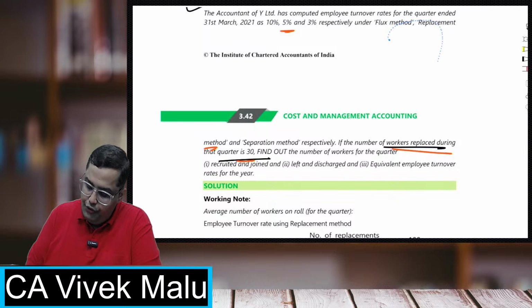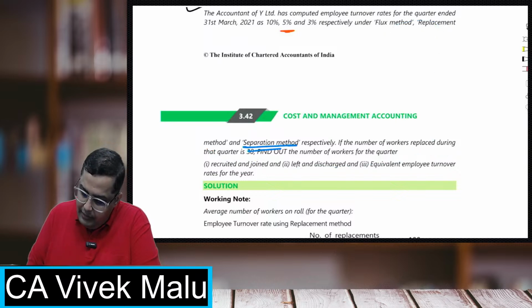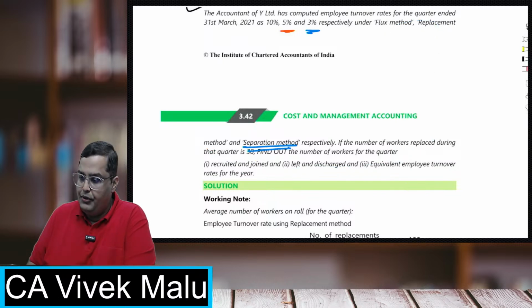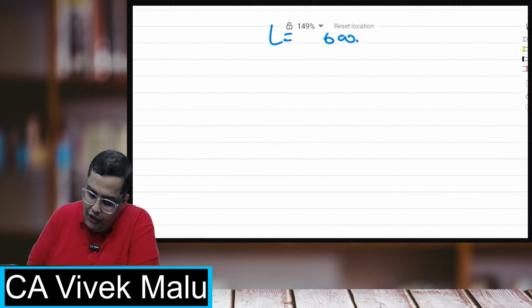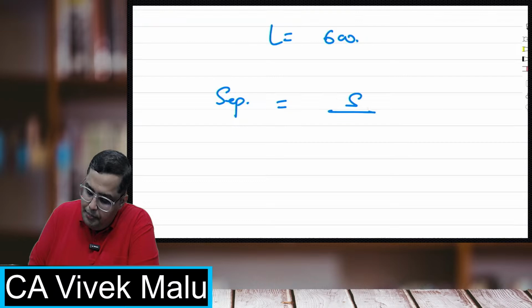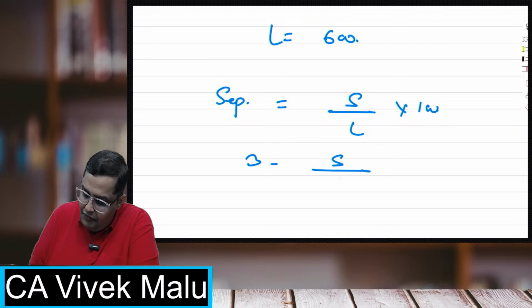Now he has told you that under the separation method, the rate was 3%. The formula for separation method: separation rate is separations upon average labor force into 100. So 3% is equal to separations upon average labor force, we have 600, into 100.